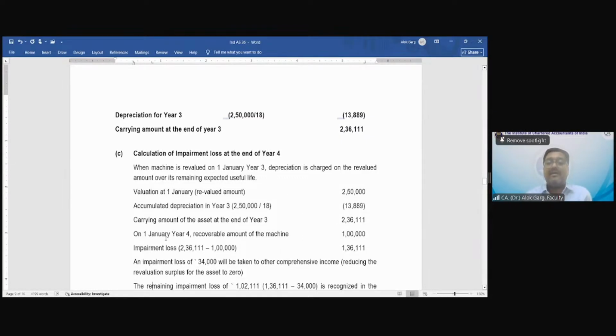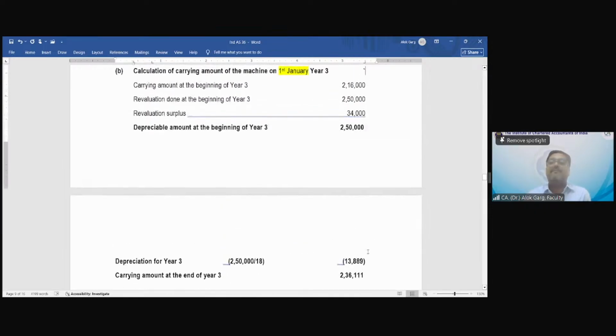Now, what is the recoverable value in year 4? The recoverable value is 1 lakh. What is the impairment loss? 1,36,111. So what is the treatment of 136,111? Up to this 34,000, we will reverse the revaluation, and then the remaining amount we will charge to impairment loss. Very good.